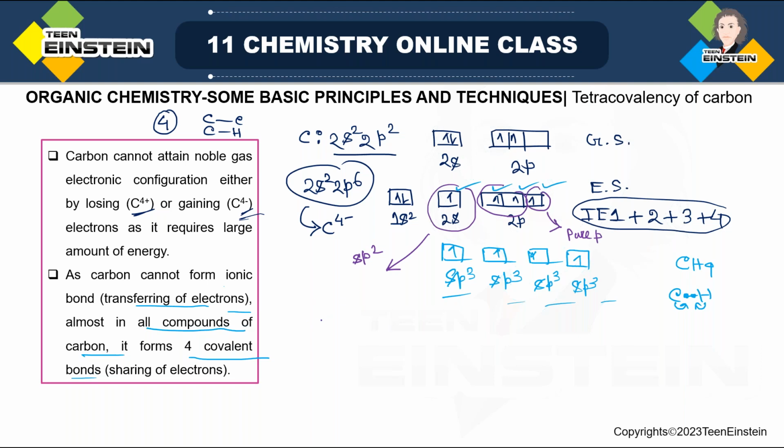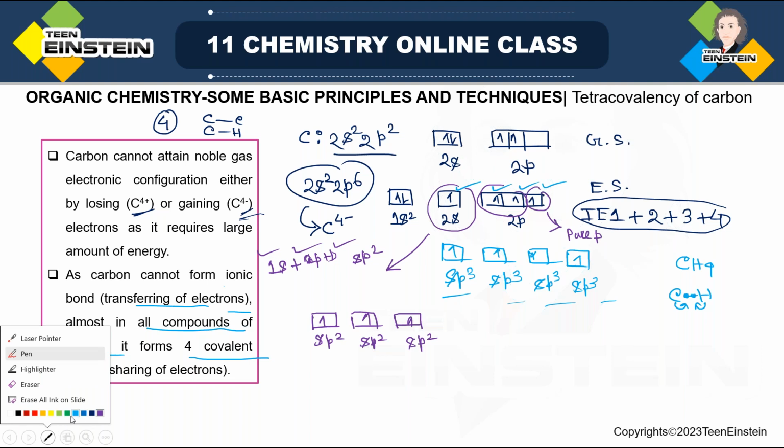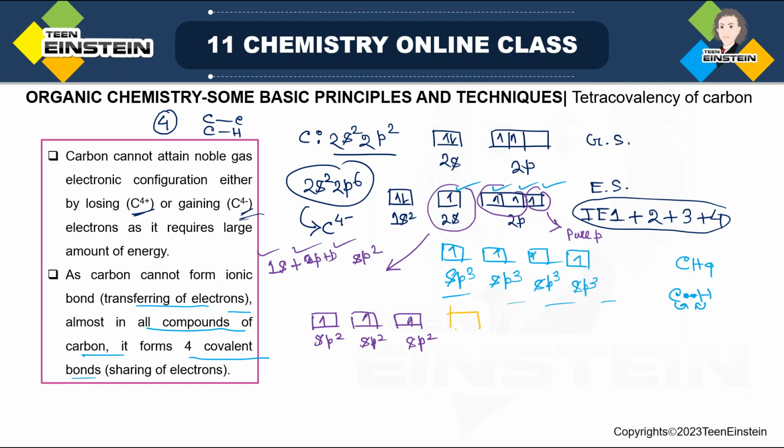Okay. Now once sp2 hybridization is done, there will be total 3 sp2, and it is easy to understand because when I am saying sp2, that means 1s plus 2p, that means p is 2 times. So total 3 hybrid orbitals you should get. Total number will be same before and after hybridization. So in the 3 sp2 there will be 3 electrons, and the pure p orbital which is not part of hybridization, this is pure p orbital. Why I am saying pure p? Because it is unhybridized. Here also we have 1 electron.